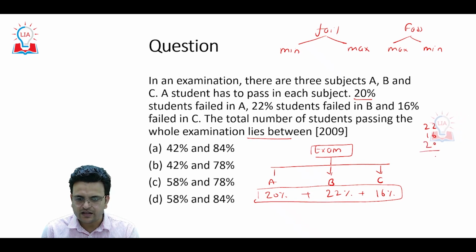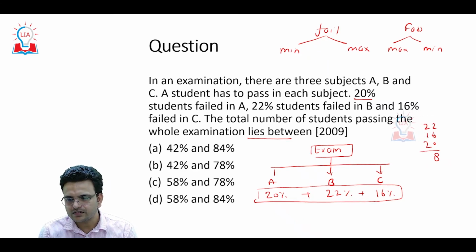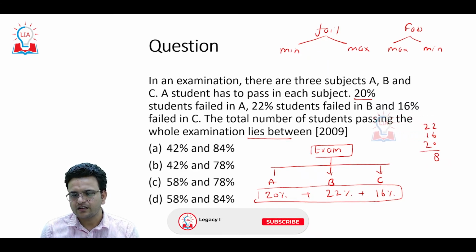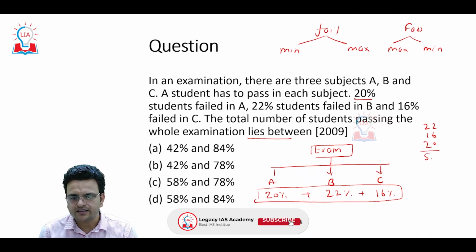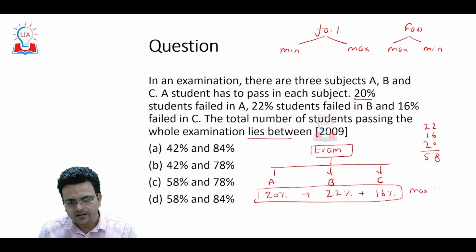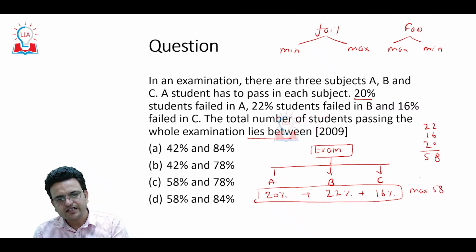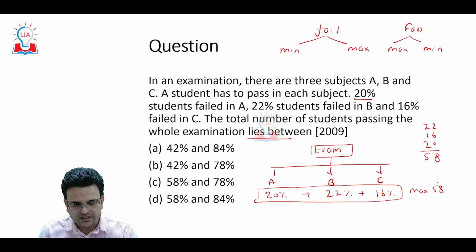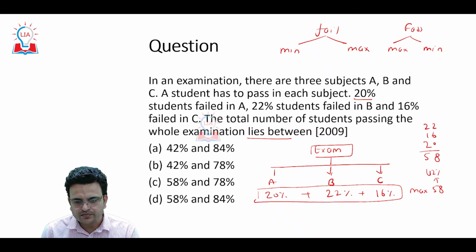So it will be around 58. So a maximum of 58% of students can fail. So how much can fail at minimum? It will be around 42.